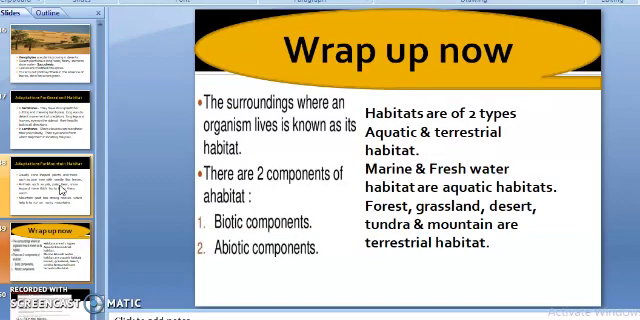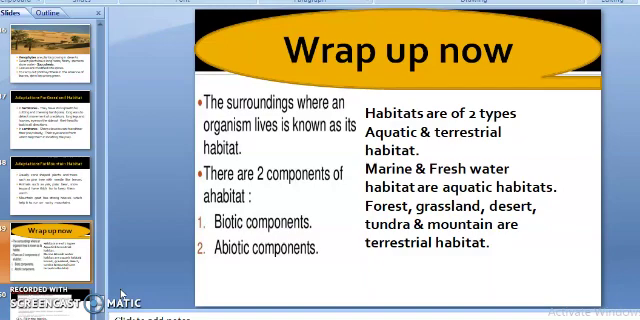Now just have a quick wrap up of the chapter. In this chapter so far we came to know about habitats. This is a living place. The surroundings where an organism lives is called its habitat. There were two components of a habitat, biotic and abiotic components. Biotic components include living components and abiotic components include non-living components. Then habitats are of two types, aquatic and terrestrial habitat.